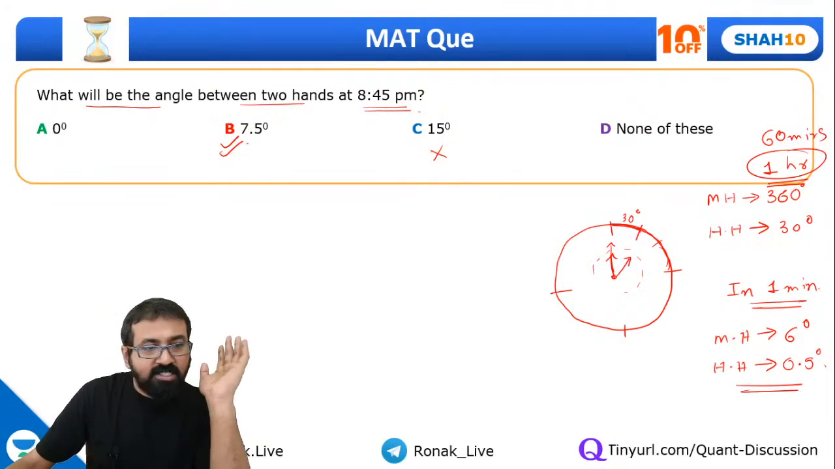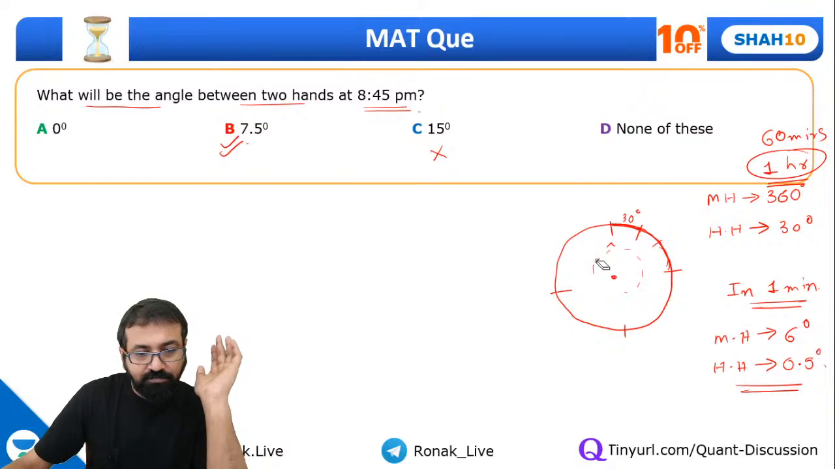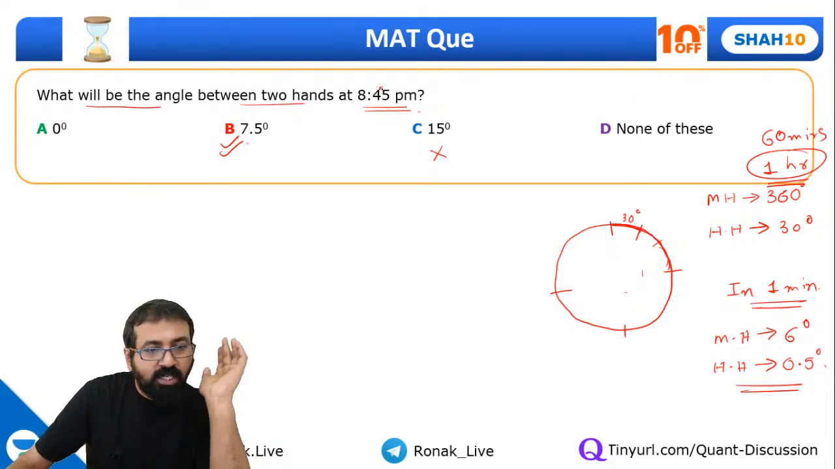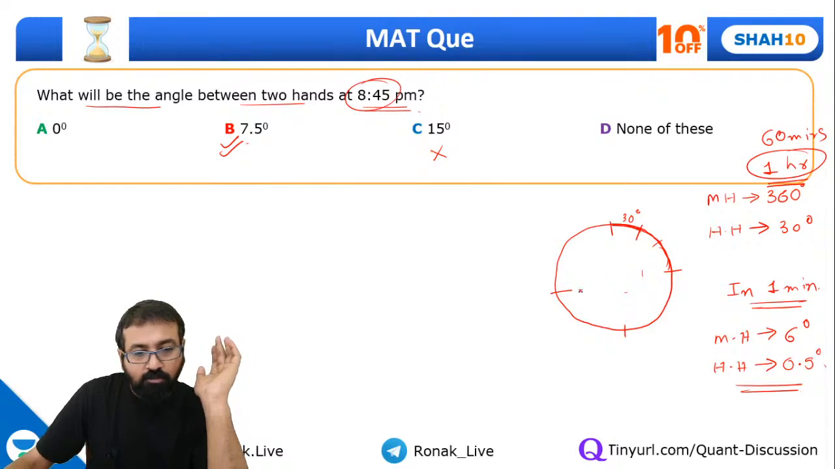Okay, now let's understand this question. We need to find out the angle between two hands at 8:45. So let me take this as 9. This is 12. This is 3. This is 6. So can I say at 8:45 the minute hand will be pointing to exactly 9, but hour